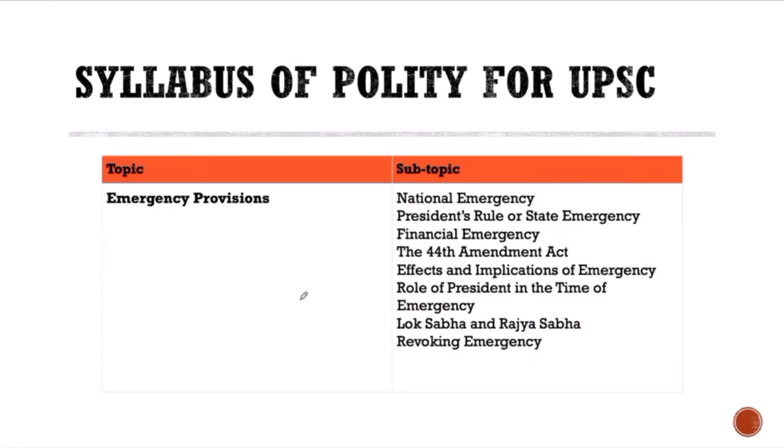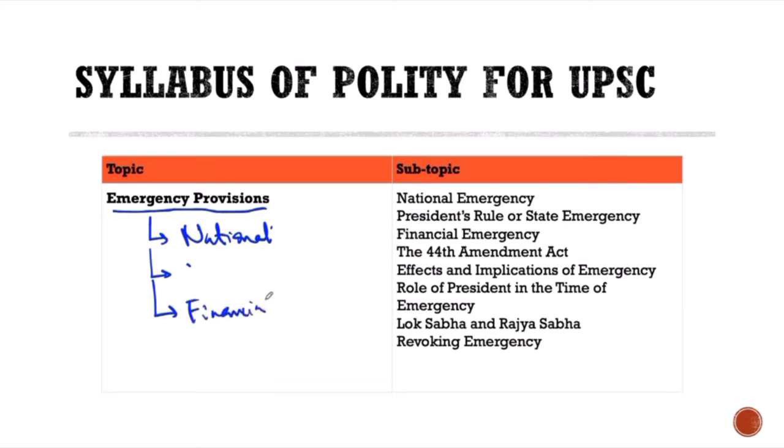Similarly, there is an entire chapter called emergency provisions. And how many different types of emergencies are there? State emergency or President's rule. You might have heard of these things. So there are three different provisions, and what happens in each of these?